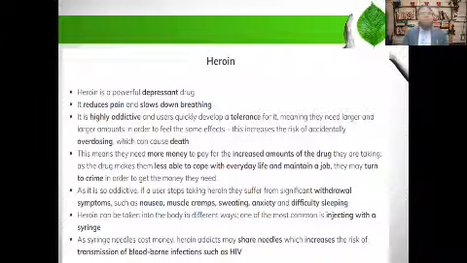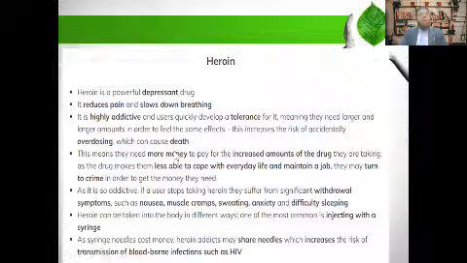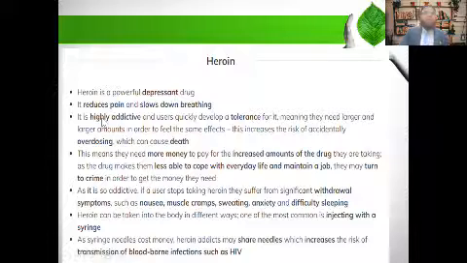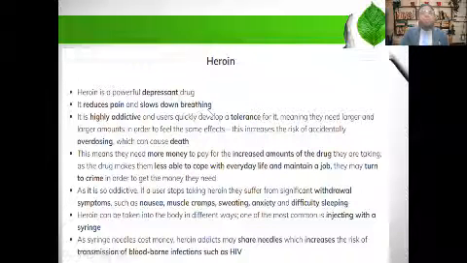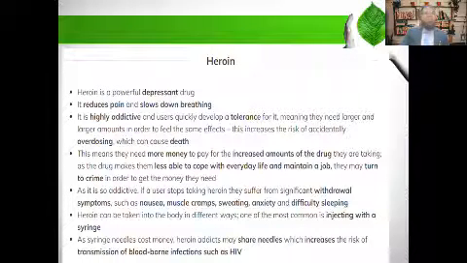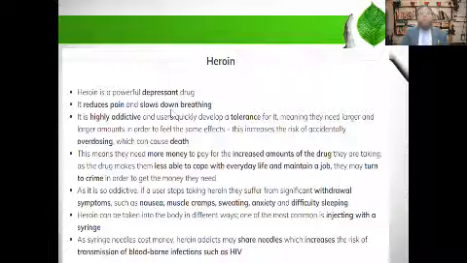Now, another drug is heroin. Heroin is a powerful depressant drug. It reduces pain and slows down breathing. It is highly addictive. If you take it once, you need to take more next time, and every time you increase the quantity. Users quickly develop a tolerance for it, meaning they need larger and larger amounts in order to feel the same effect.